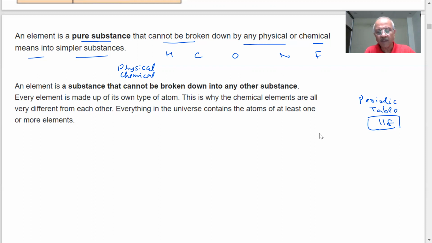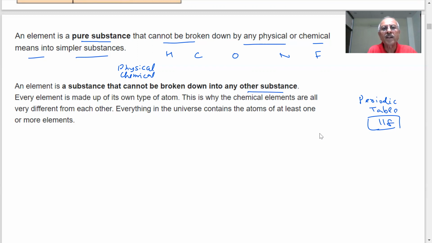How they are made, we will study later on in nuclear reactions. We are able to produce them. They exist only for a transitory period of time. They are man-made, synthetic. An element is a substance that cannot be broken down into other substances.